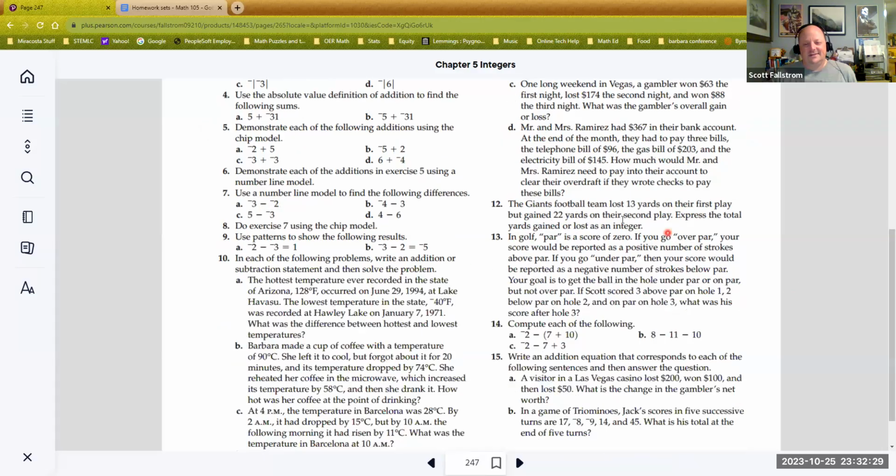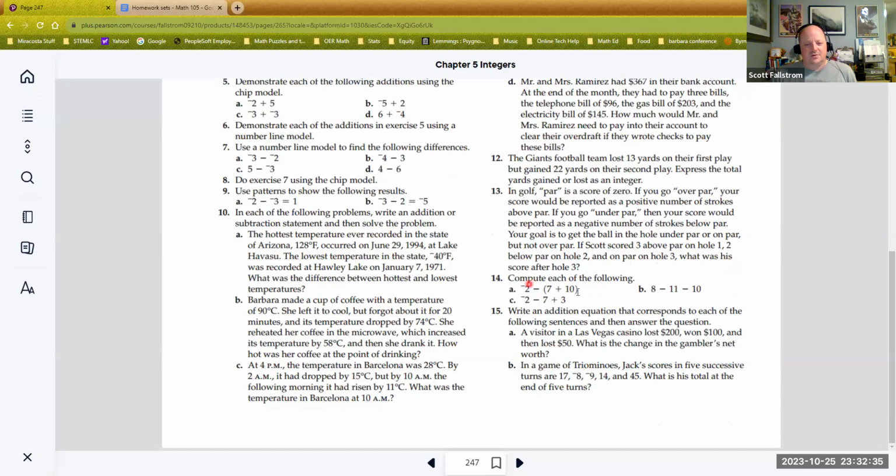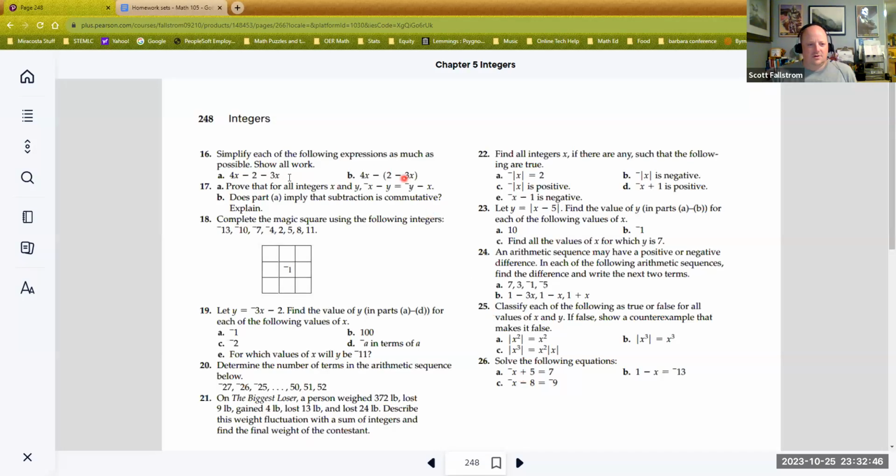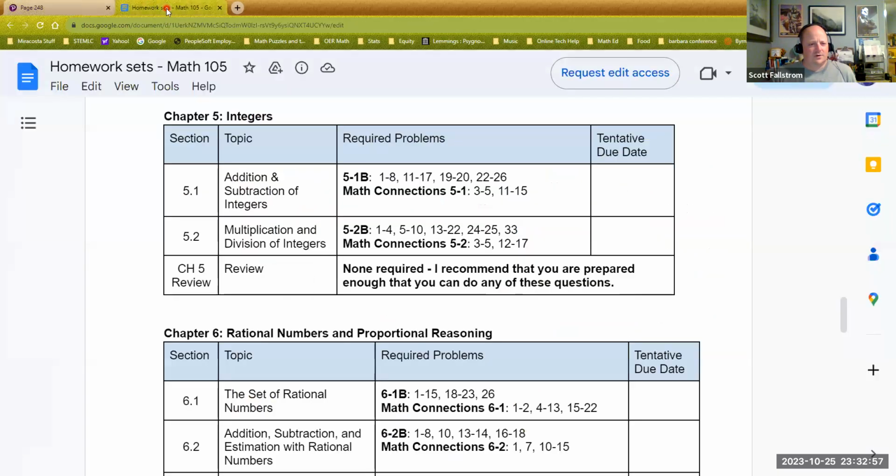11 through 17. I think most of these are pretty self-explanatory as you read over them. When it says compute the following, this would be order of operations style. Let's move on. 16, 17. Prove that for all integers x and y. Okay, so there's a little proof. And simplify. That's 11 through 17. I did not give a magic square. I think I only did one of those back when we were doing it. So let's see here. 18 is out.